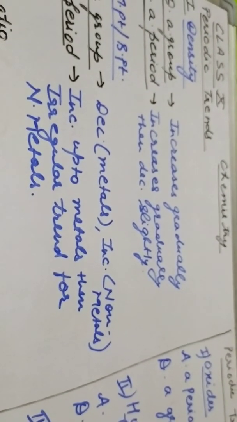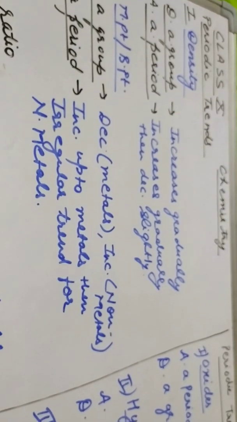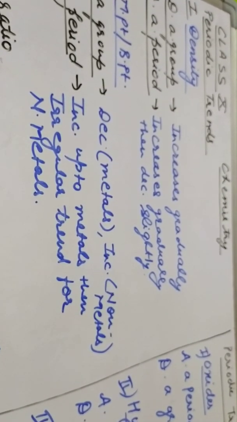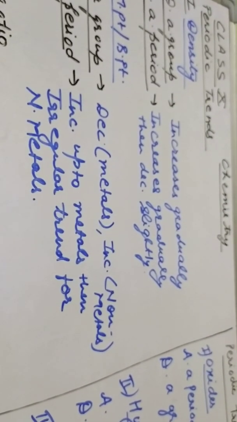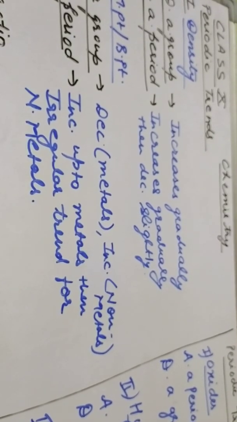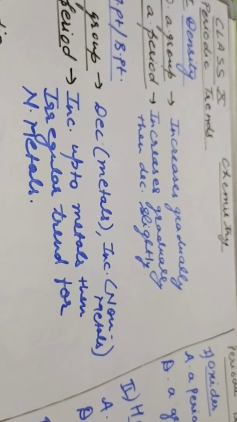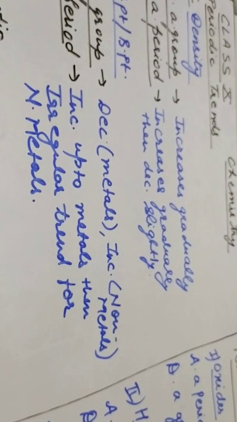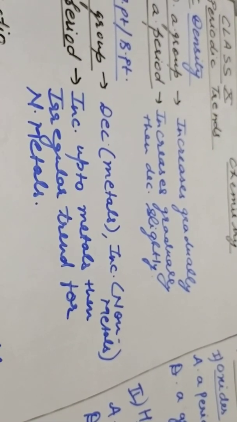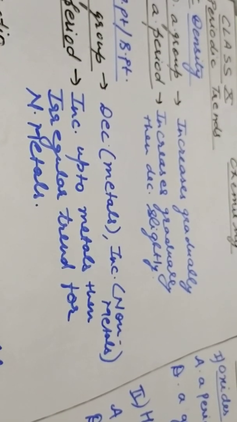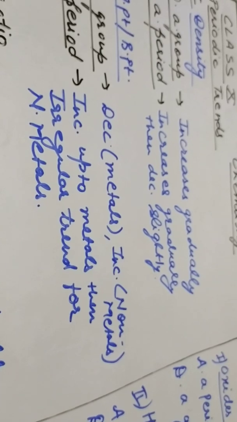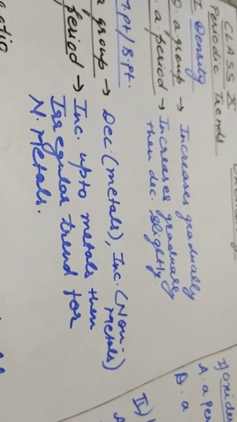Dear students, in this video we'll deal with the periodic trends in physical and chemical properties. Number first here is density. Now density is mass per unit volume. Here no reasoning part is involved in your course, but I am telling you very shortly why the following trends take place. Firstly, see the trend. Down a group, the density increases gradually.